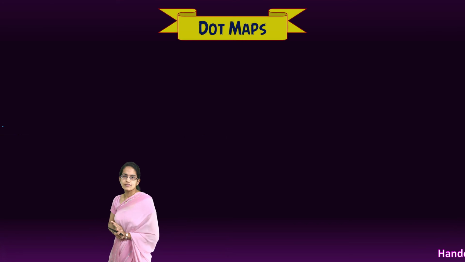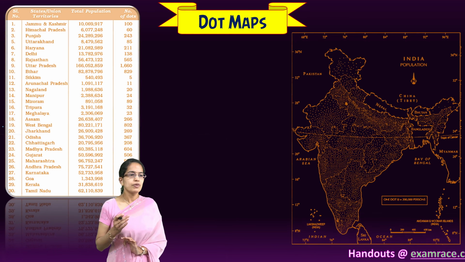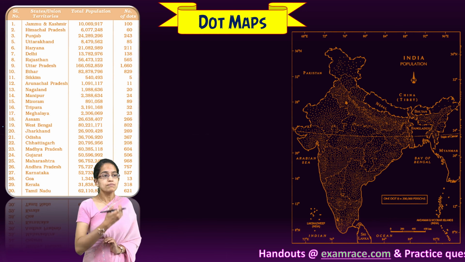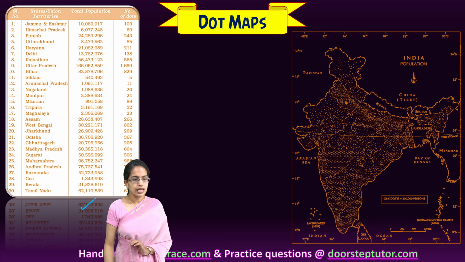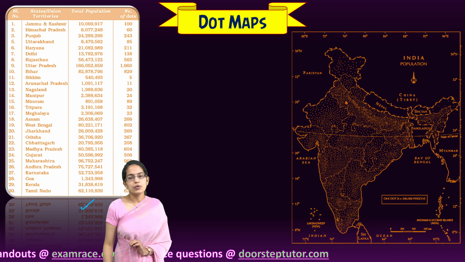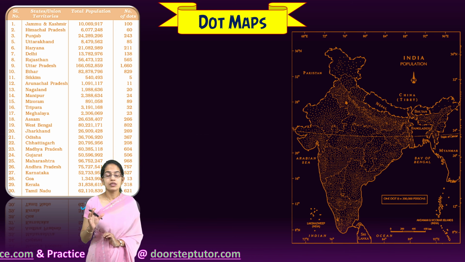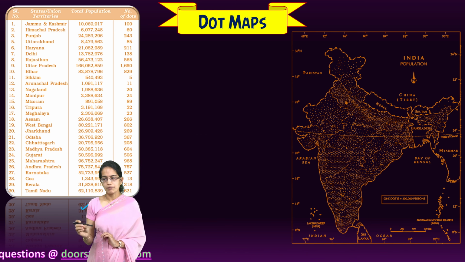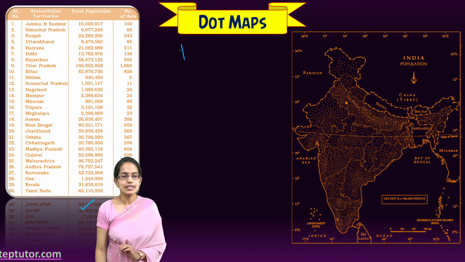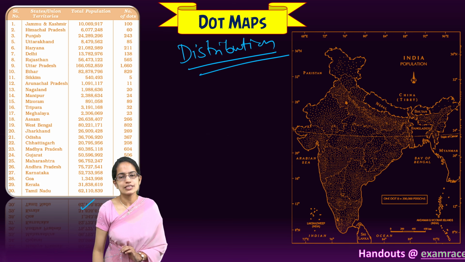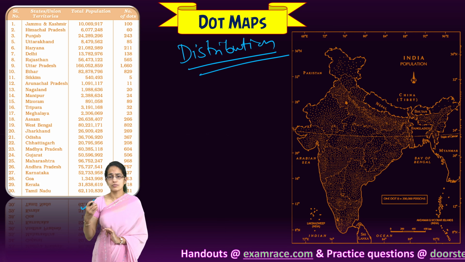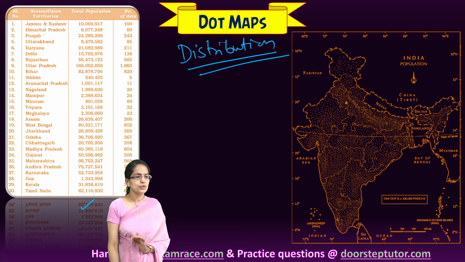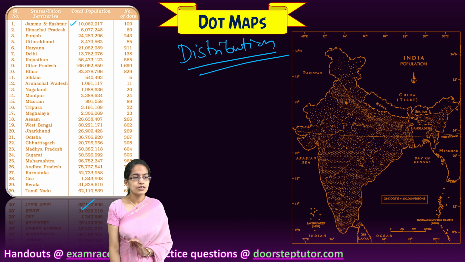The first one that we would understand is a dot map. We have the total population of India. Now, we have the population divided for each of the states as per the census. What we do is we explain the region by dot map. A dot map is classically used to show the distribution of population. It could be population, animals, crops or anything. What I need to do is go through the values roughly.